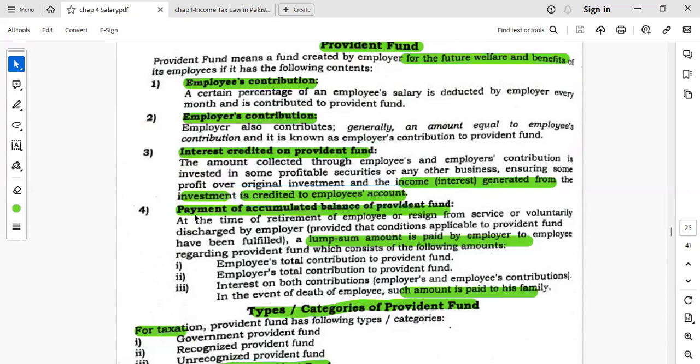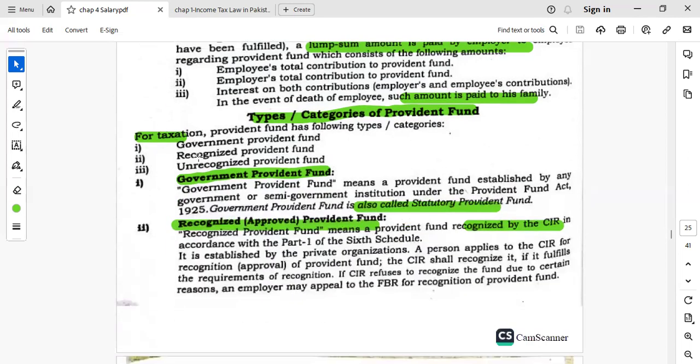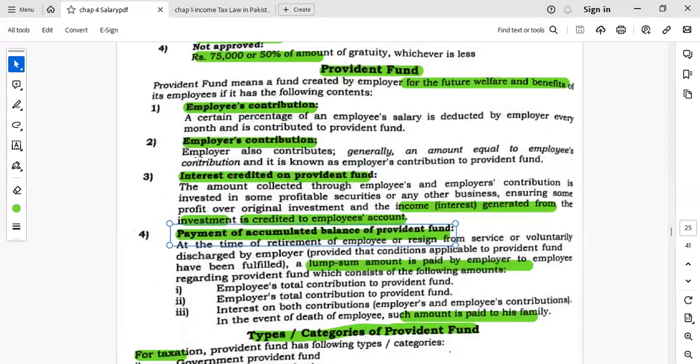Third head. Now the fourth head is payment of accumulated balance of provident fund. If a lump sum amount is paid to the employee by the employer against the total contribution contributed by the employer and the interest on that contribution, that lump sum amount is the payment of the accumulated balance of provident fund. So these four heads will be considered for the calculation of the provident fund. Four heads. Remember these four heads.